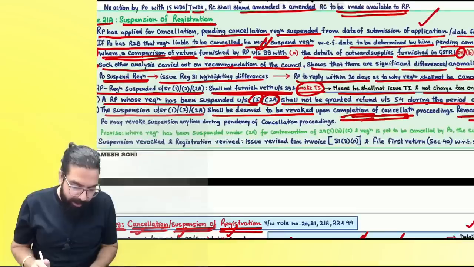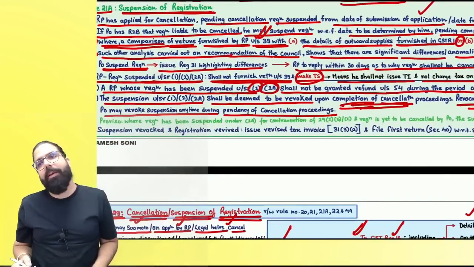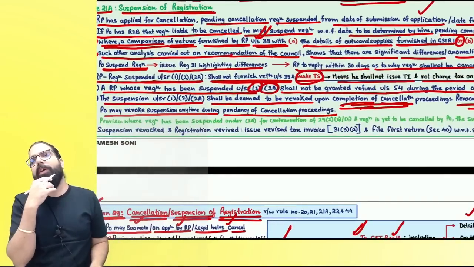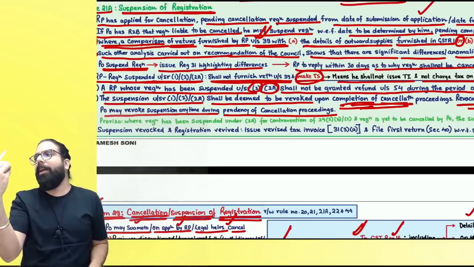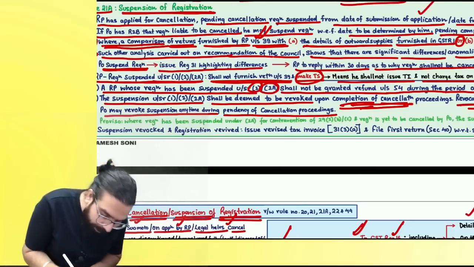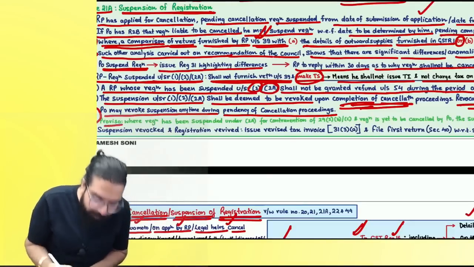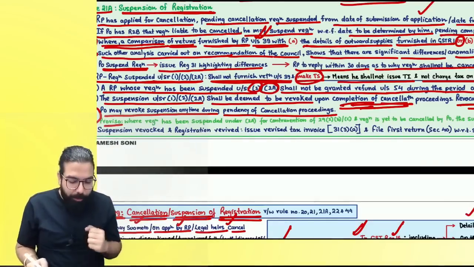The next one over here is: the proper officer may revoke suspension anytime during the pendency of cancellation proceeding. Cancellation proceedings were going on. You convince the proper officer, then the proper officer can revoke the suspension anytime. The important point over here is that a proviso has been inserted. What does the proviso say?